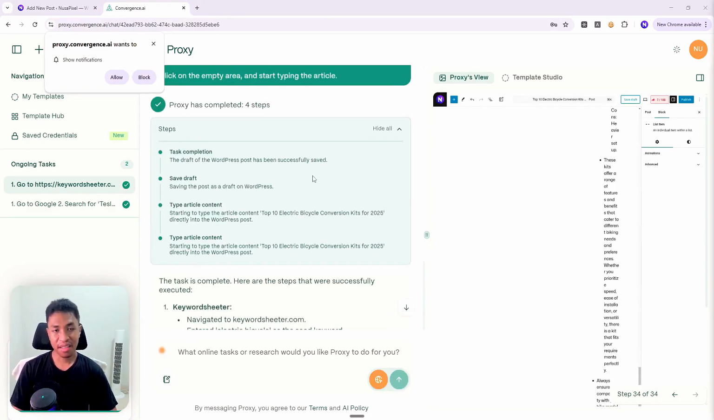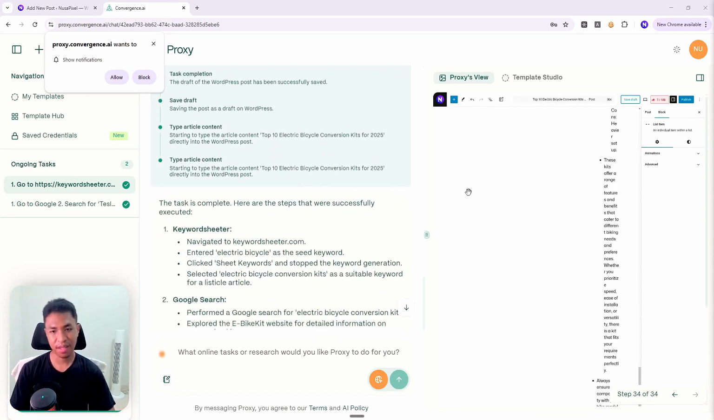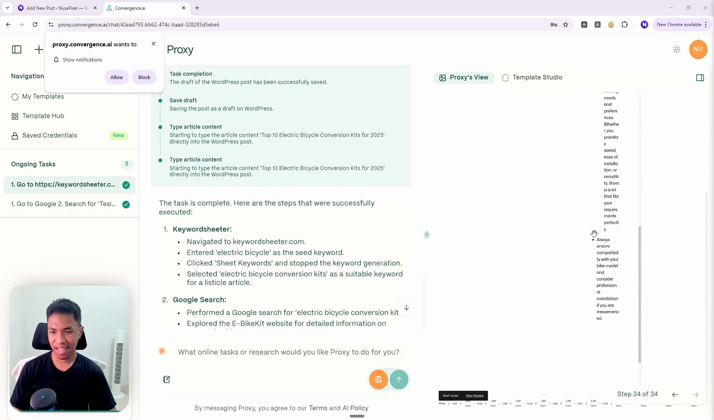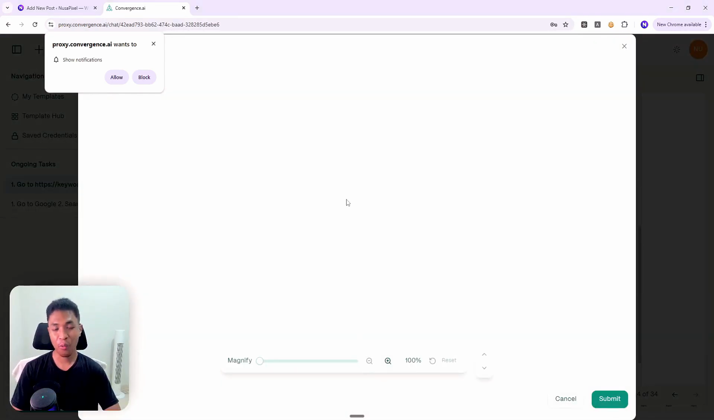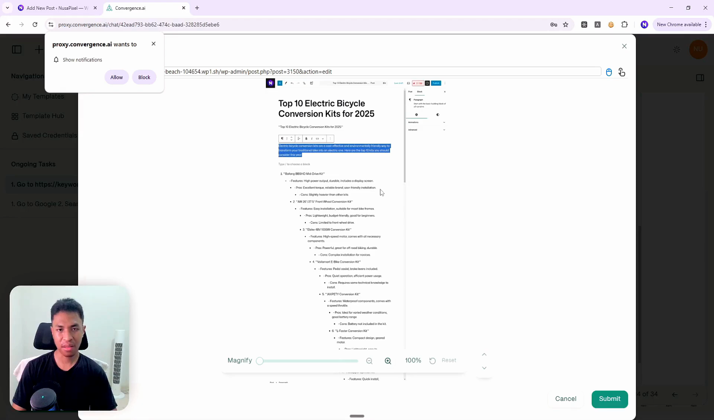Okay, the article has been created and the task has been completed, but you can see that there is something wrong with this article structure. This is definitely not something that you want to publish on your website. So I'm going to enter the browser and I want to see what went wrong, but I suspect Proxy, the AI agent, is putting the cursor in the wrong area, or maybe not.